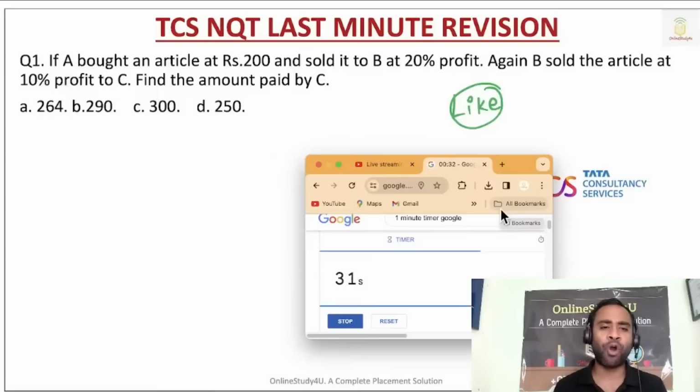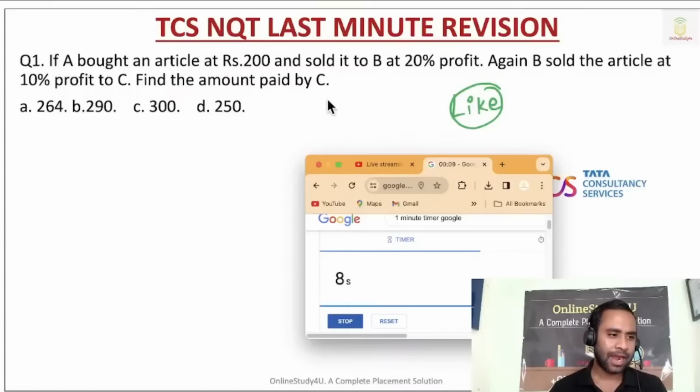If A bought an article at rupees 200 and sold it to B at 20% profit, again B sold the article at 10% profit to C. Find the amount paid by C. Now let us see how many of you are able to solve. Come on. So Govind says option B, Anil is telling option A.